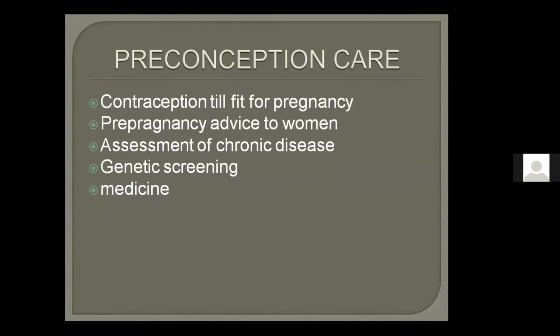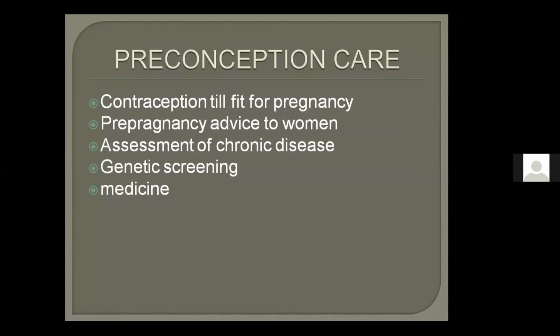Now we are going to study preconception care. These are 5 points, and we are going to discuss them one by one. First of all, contraception till fit for pregnancy, pre-pregnancy advice to women, assessment of chronic disease, genetic screening, and what medicines to be used or not to be used in pregnancy.